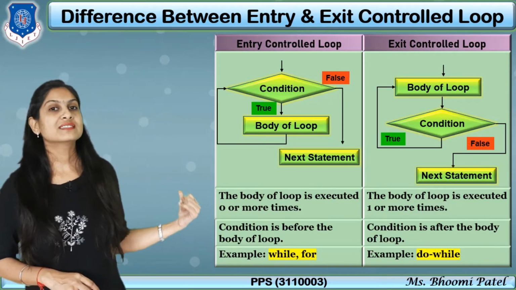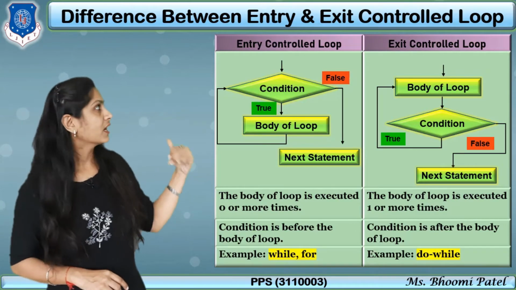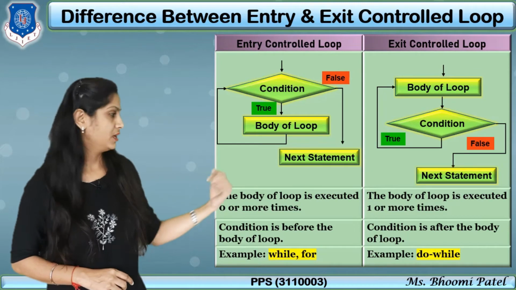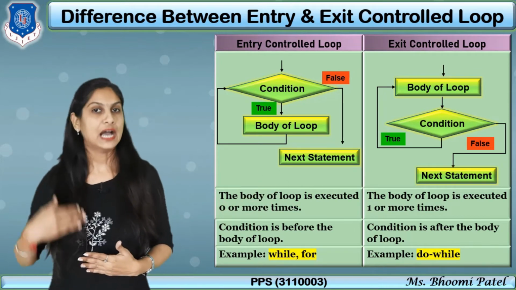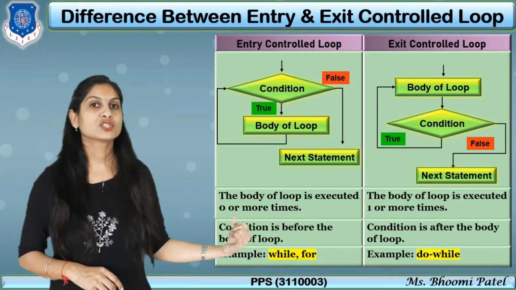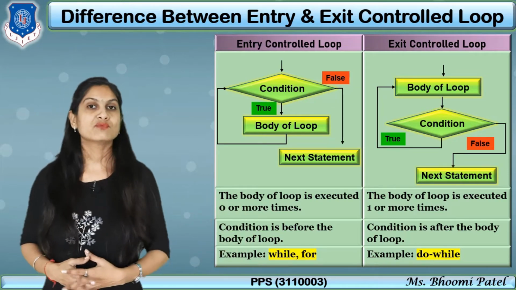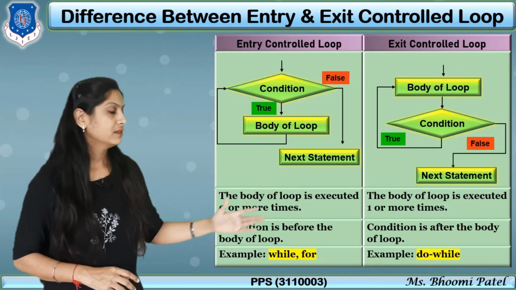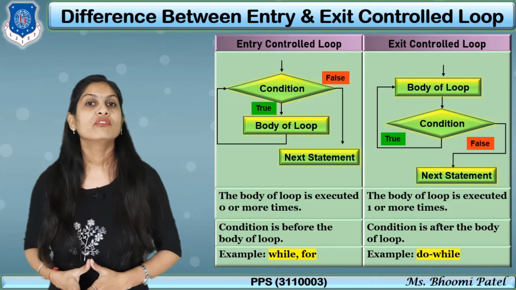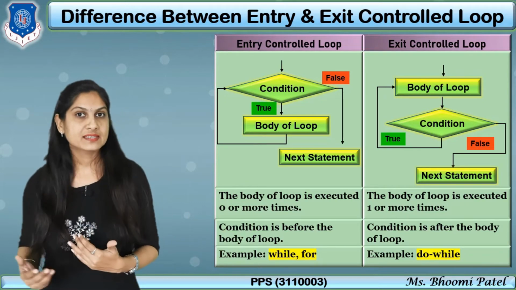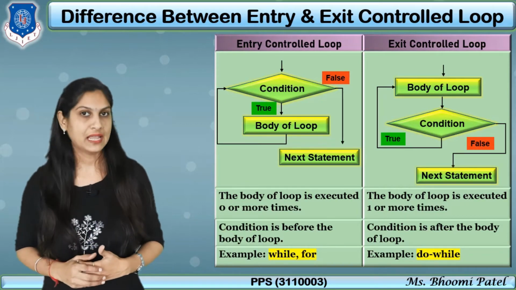The condition is before or after? The condition is before the body of the loop in an entry control loop, and here the condition is after the body of the loop in an exit control loop. The examples of these two: the first example is while and for in an entry control loop, and do while is an example of an exit control loop. We will discuss these three loops in detail in our next topic.